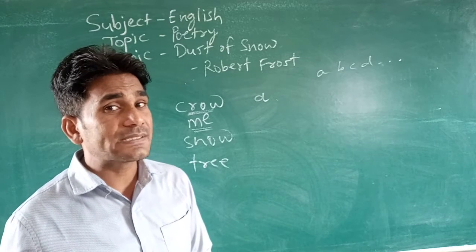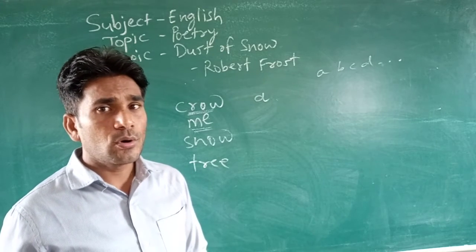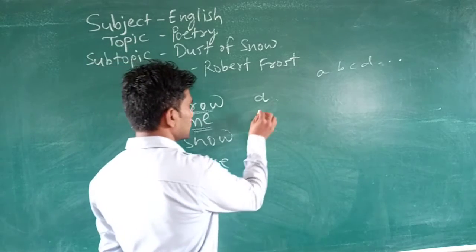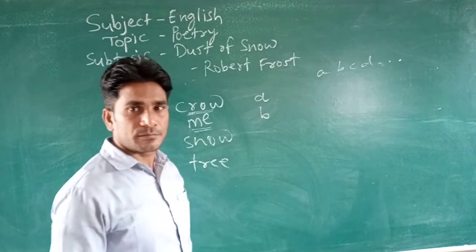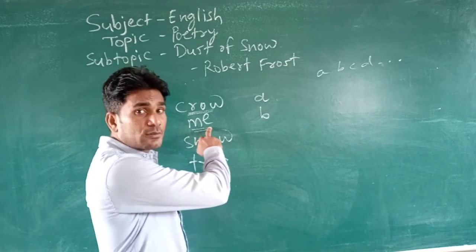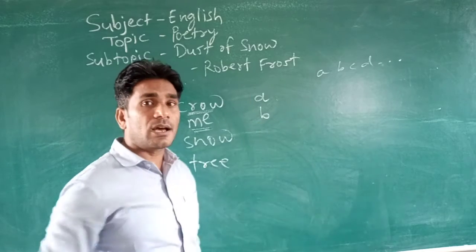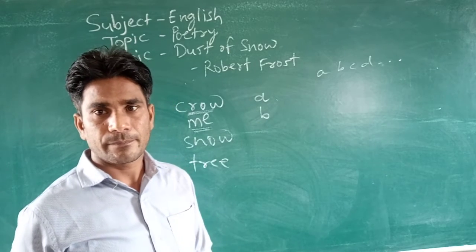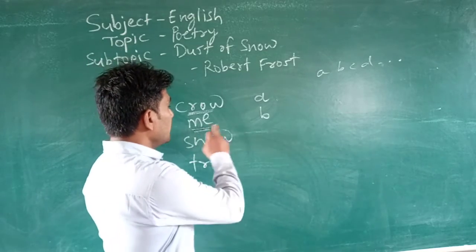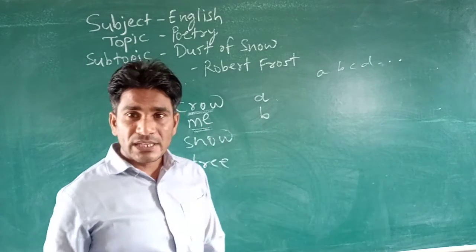Do these two have the same sound? Crow, me, crow, me. No, definitely not. It doesn't have the same sound. So if this word doesn't have the same sound, give it another alphabet, B. Okay, A, B. It must be in sequence. So B is given to me.